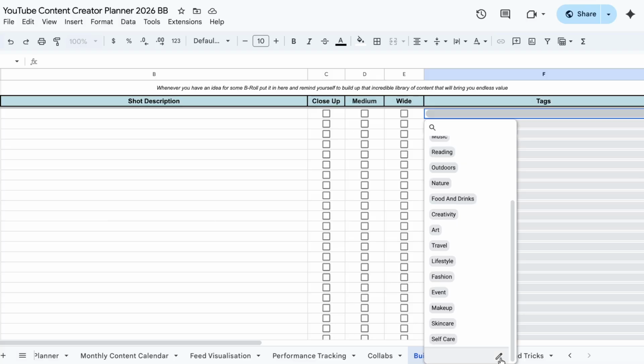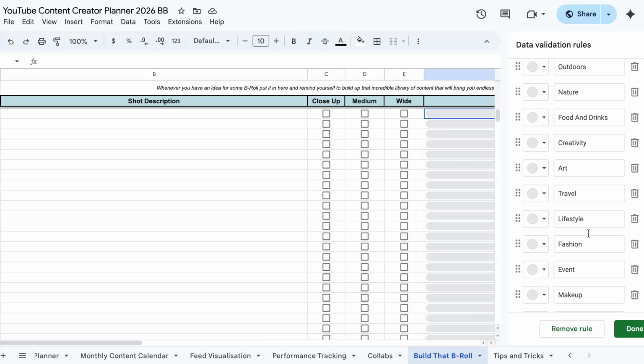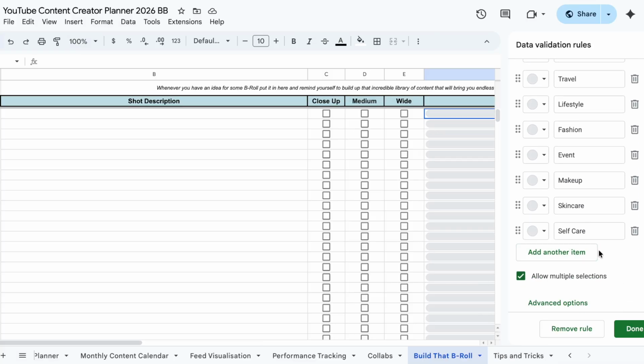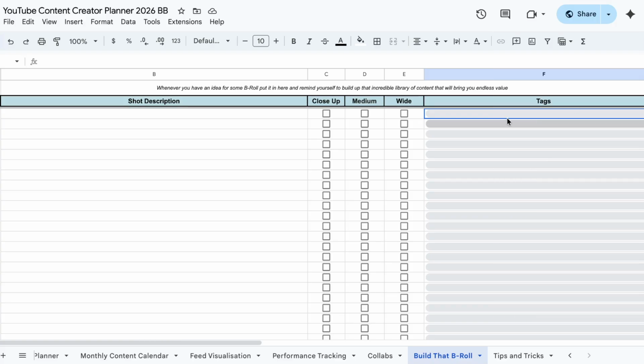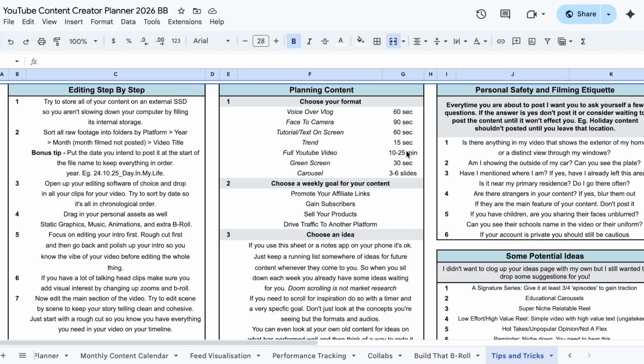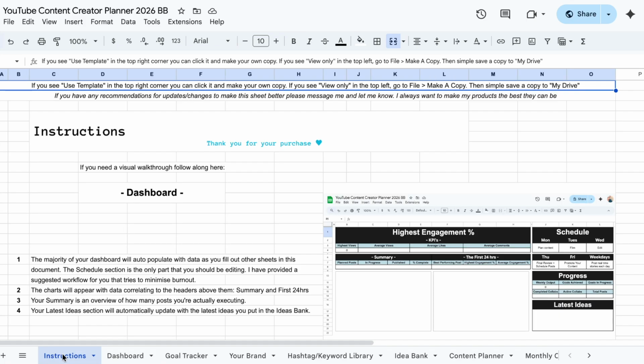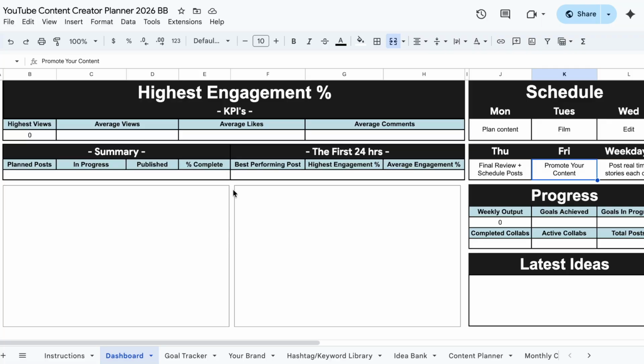I think I've covered everything. If there's something I haven't covered, what you can do is just edit. And you can come down here, add another item, update it, press done. It will update it automatically for everything. And then of course, tips and tricks, which we've already been over. You also have an instructions page just in case this video isn't enough.